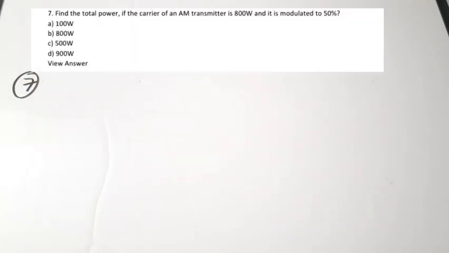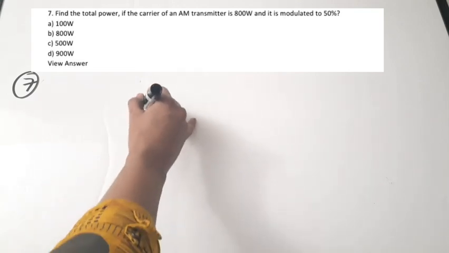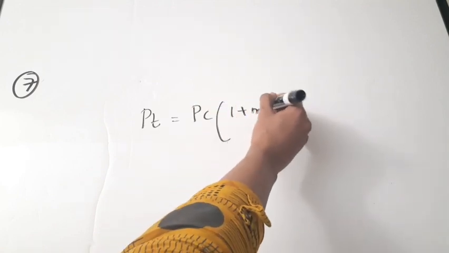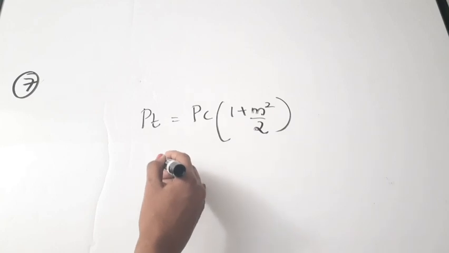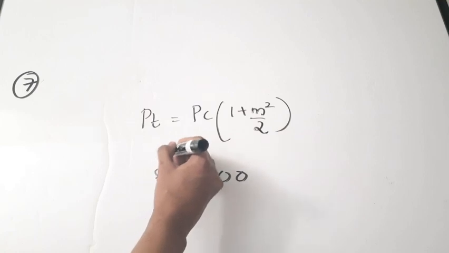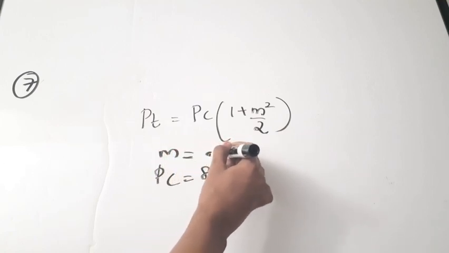Next, seventh question. Seventh question is, find the total power if the carrier of an AM transmitter is 800 watts. It is to be modulated 50%. Okay, directly you have to use a relation. PT is equal to PC into 1 plus M square by 2. You are being given the PC value equal to 800. M value is given to you in percentage. That is 50% means 0.5.